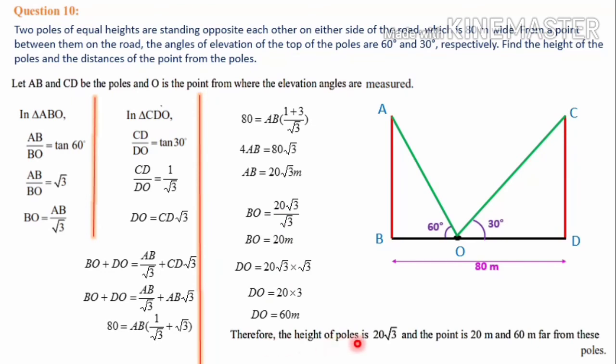Therefore, the height of the pole is 20 root 3 and the point is 20 meter and 60 meter from the poles. So distance of the point O from B is BO, that is 20 meter, and distance of the point O from the point D is DO, that is 60 meters.